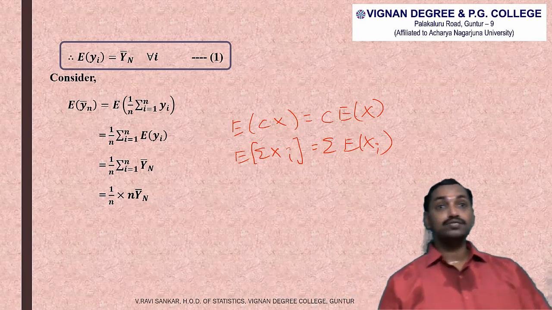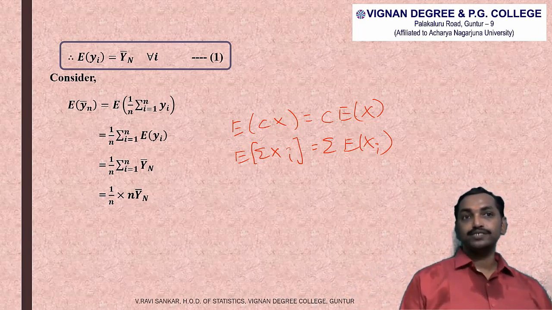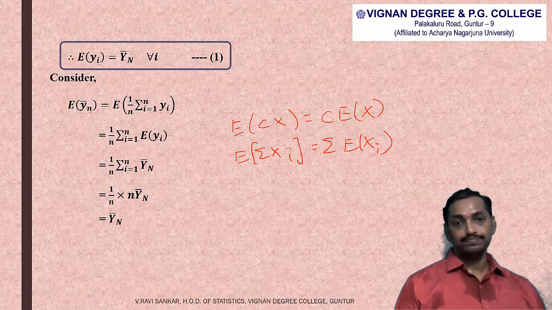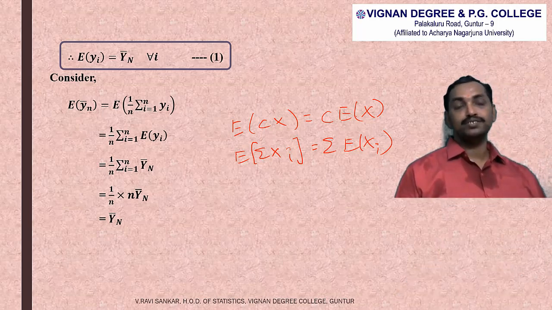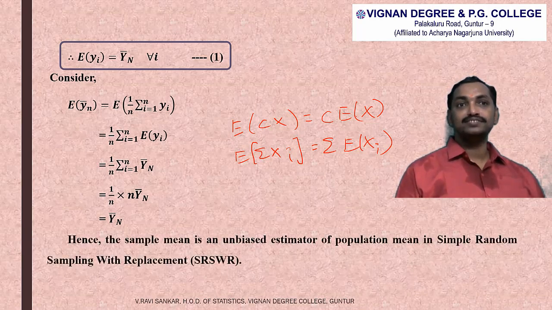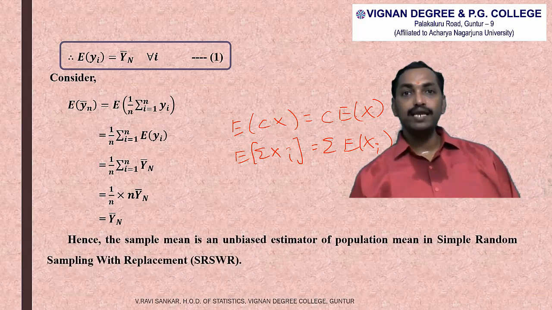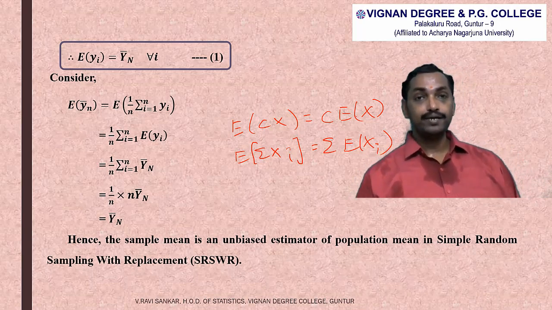So we are adding the constant value small n times. So 1 by n into n into capital Y N bar. So n will get cancelled, the remaining is capital Y N bar. Therefore, expected value of small y n bar is equal to capital Y N bar. Hence, the sample mean is an unbiased estimator of population mean in simple random sampling with replacement.